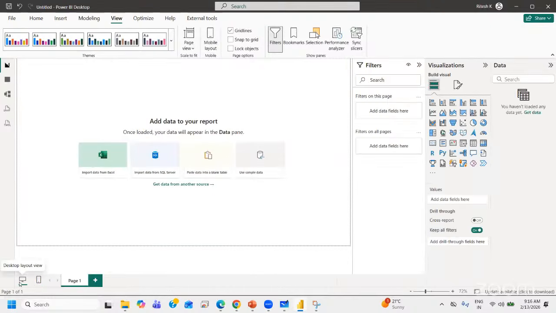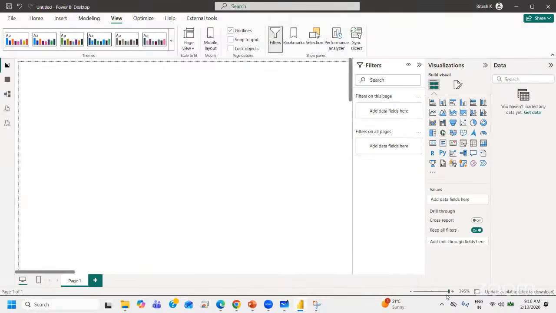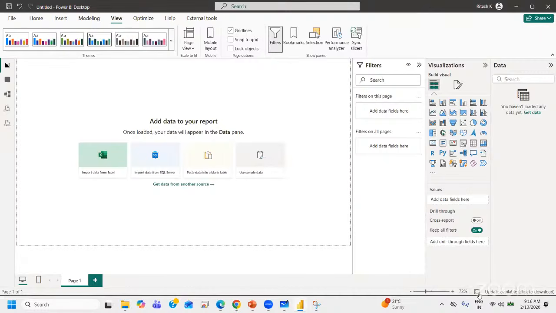So default should be desktop view. And towards the right, you will get some options like the zoom bar. Zoom in, zoom out. Let's make it default, right? There is this option called fit to page. You can use that fit to page option.